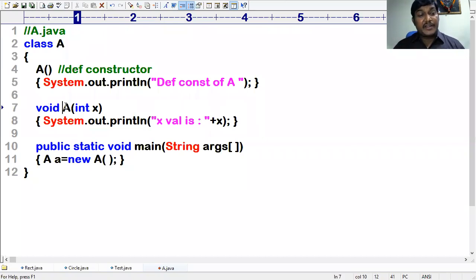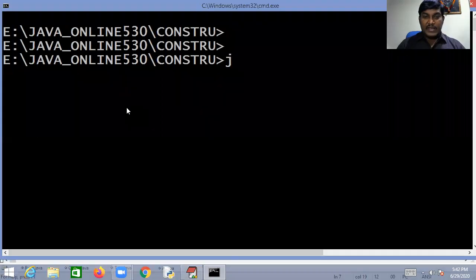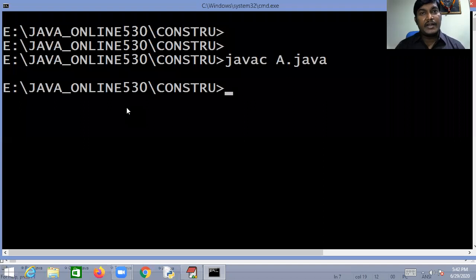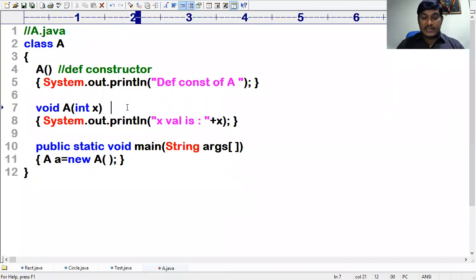But by chance, if we define a constructor with a return type, then what will happen? Nothing will happen. Let's see, will it be compiled or not? Have a look here. javac A.java. Now, is it compiled or not? Happily compiled. The reason is that this is now considered an instance method.